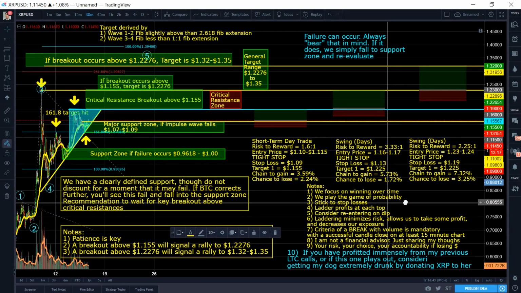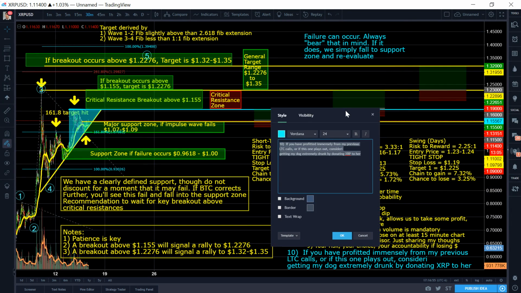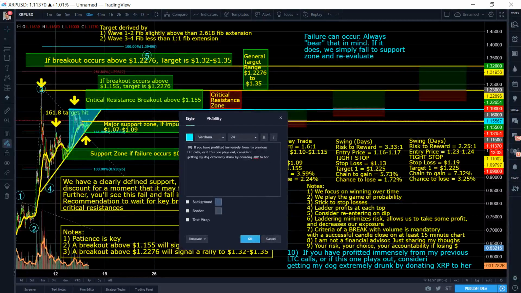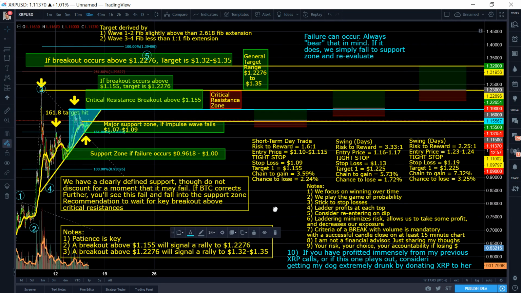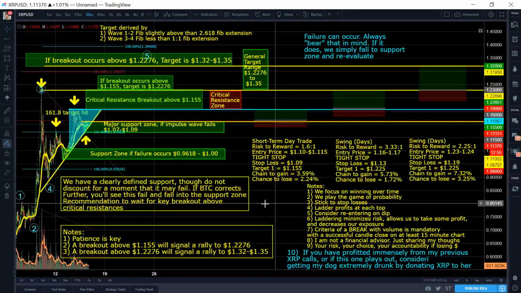Criteria of a break with volume is very mandatory, with a successful candle close on at least a 15-minute time frame, I would say. Always keep in mind that I am not a financial advisor. I'm just sharing my thoughts with all of you guys, okay? So it's your risk, your choice. Honestly, it's your risk, your choice, and you are accountable for your own decisions. This is my chart that I'm sharing with the general public and how I plan to play it.